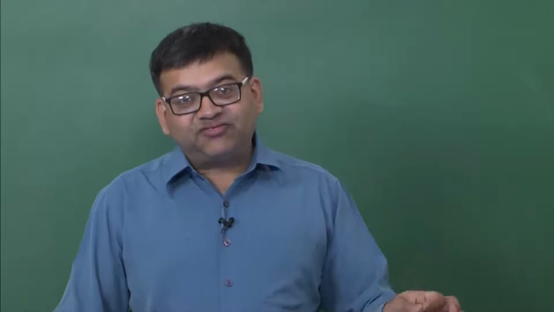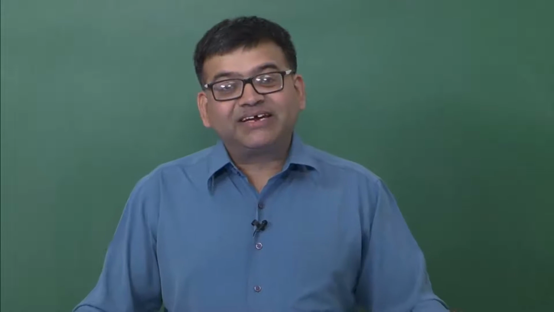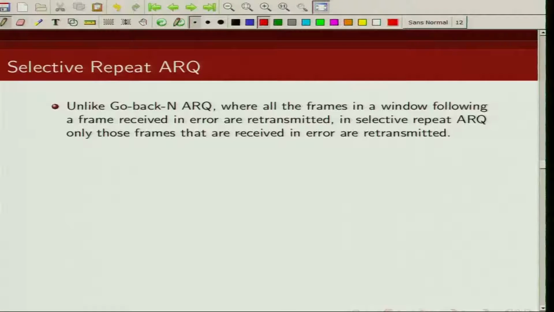The other extreme is what is known as selective repeat ARQ. In this case, when a frame is received in error, we only send those frames which were received in error.